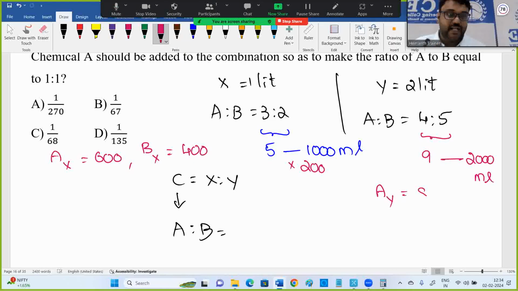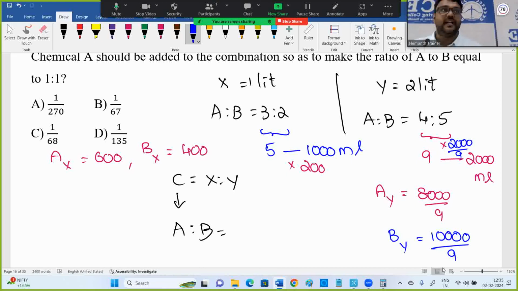So A in Y is 4 into 2000, which is 8000 divided by 9. Then only that will satisfy. B in vessel Y is 5 into 2000, which means 10,000 divided by 9. Adding 8,000 plus 10,000, 18,000 divided by 9 is 2,000 only.